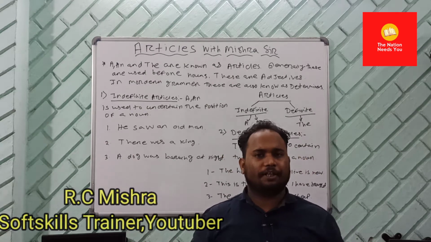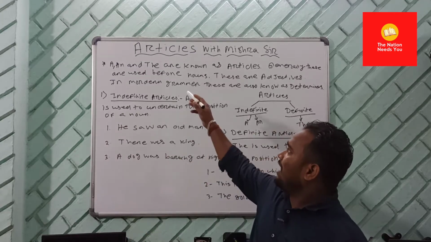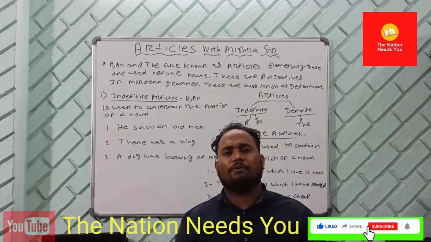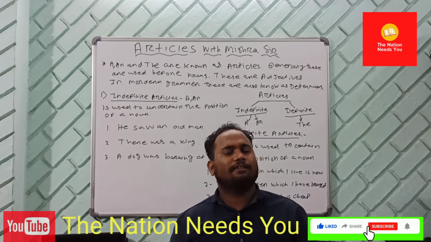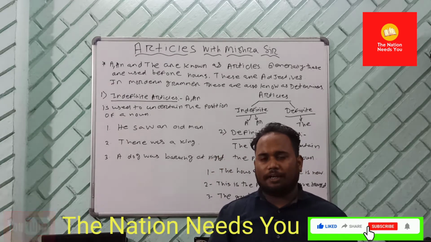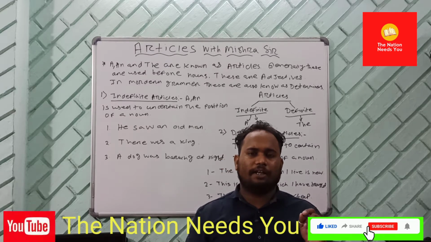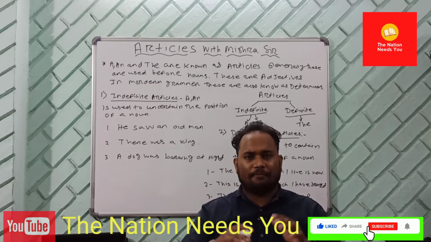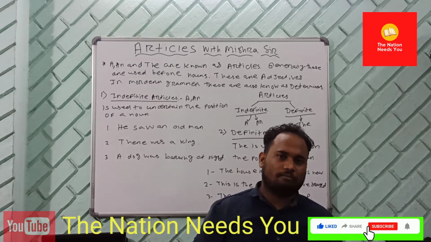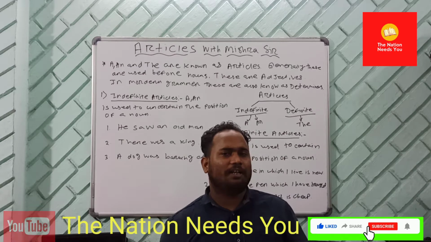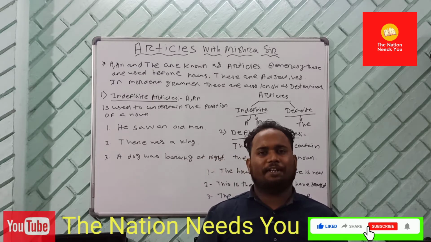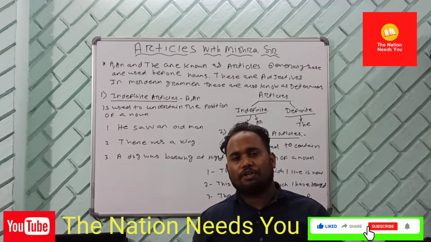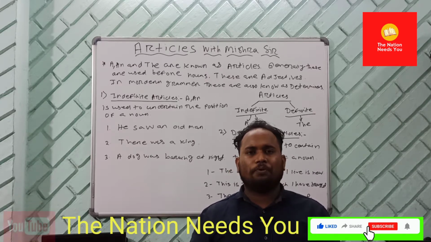Today I come with a new lesson called Articles with Misra sir. In today's session we are going to learn articles in English language. Articles means I am not saying only a and the. I am going to tell you every rule of article, and instead of putting an article, people find it difficult to know the omission of article. Where to put an article?